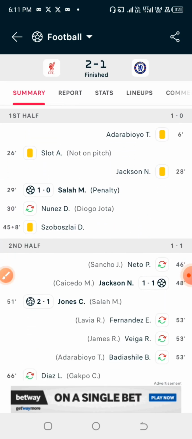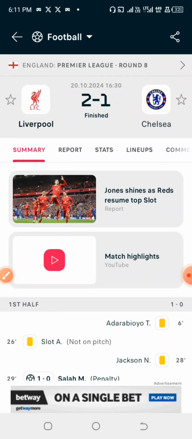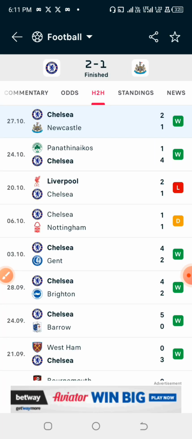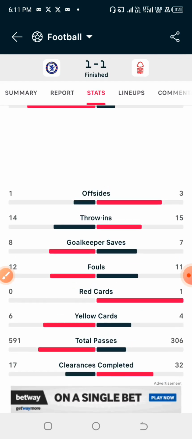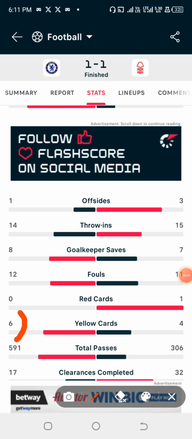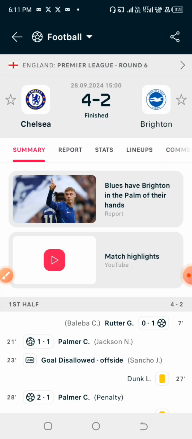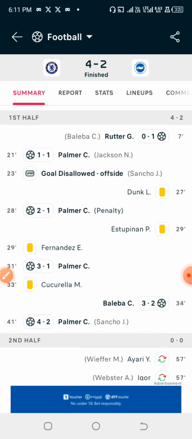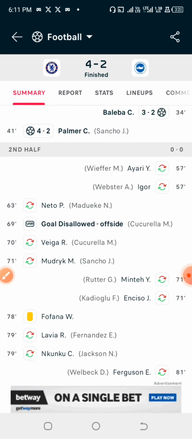Now, after doing this, let us start checking the total yellow card that Chelsea had in this particular game against Liverpool. They had 1, 2, 3. Okay, they had just 3 yellow cards in this game. So we just have to add the 3 yellow cards to the yellow cards that they had against Nottingham Forest. So they had 3 yellow cards earlier, and they had 6 yellow cards again, making it 9. So against Brighton, they had 3 yellow cards again. So we already had 9 yellow cards on ground. So 9 plus 3, that is 12.